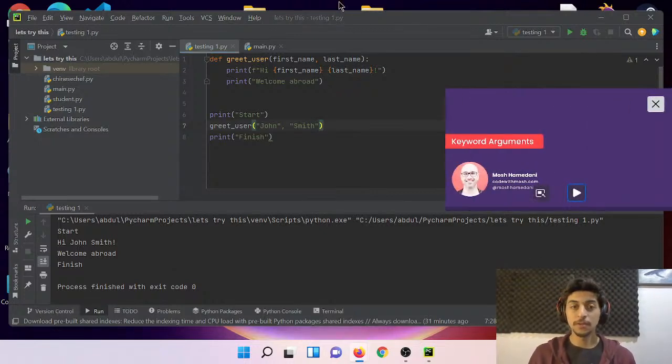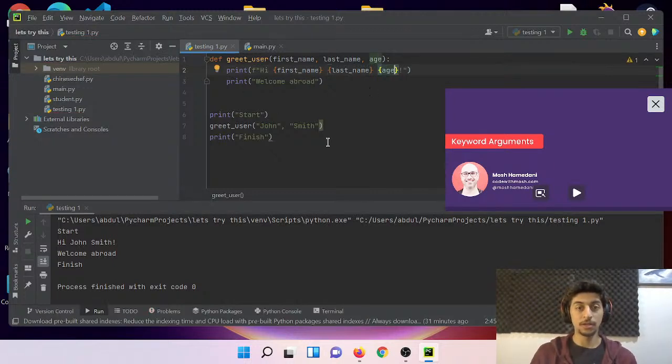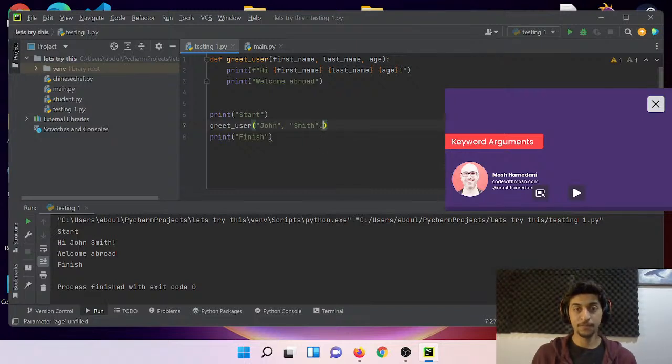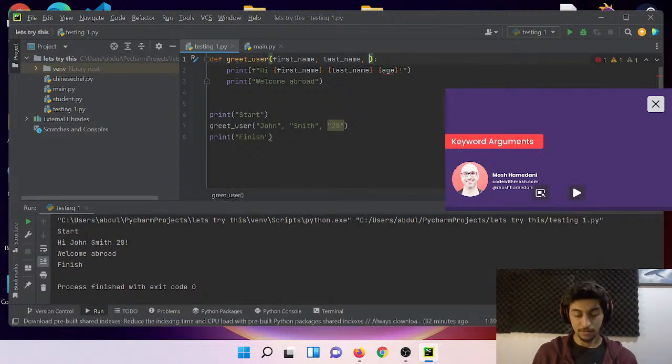Cool. So what if I want to add a third one? Age, for example, and here, age, and then here we just write like 28, let's say. Let's say country.